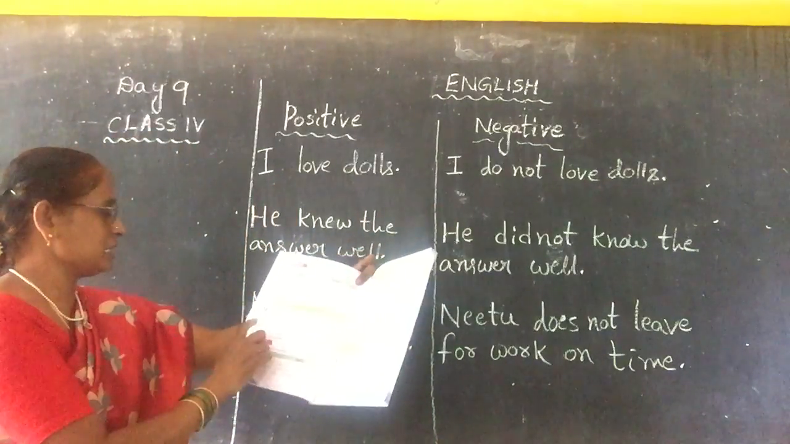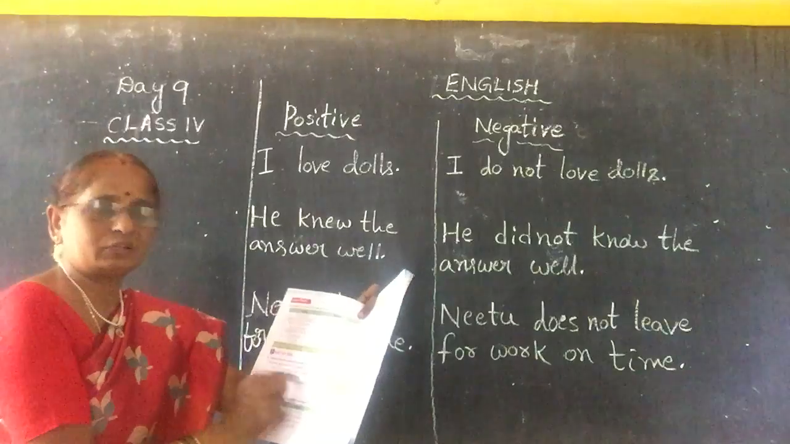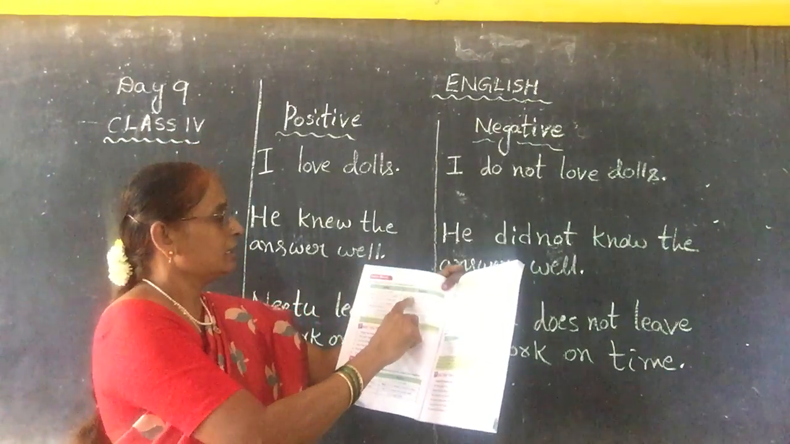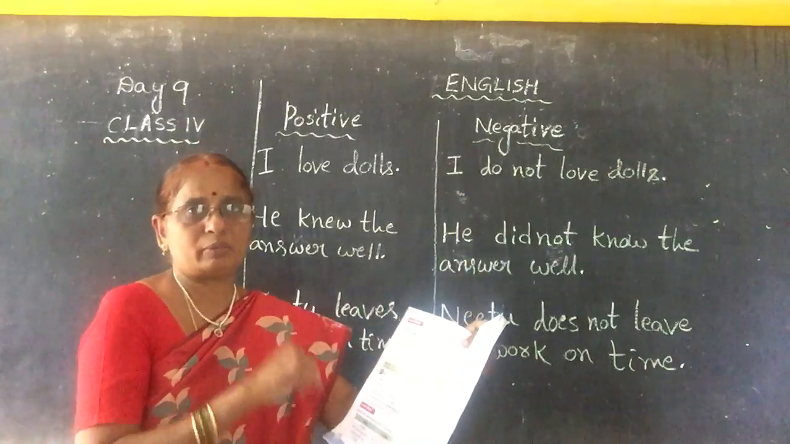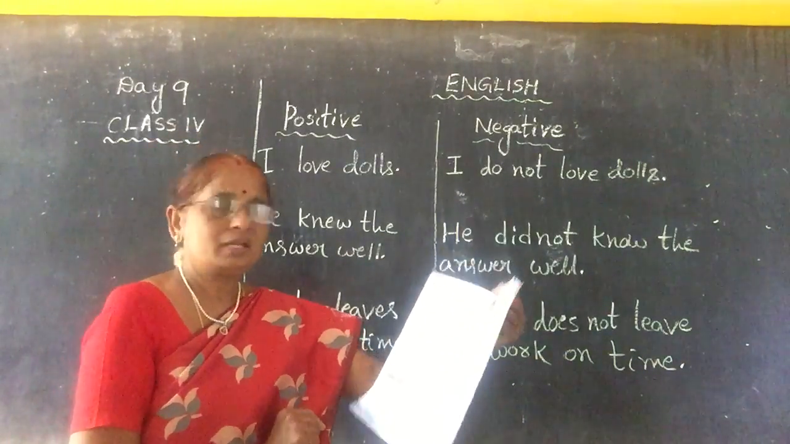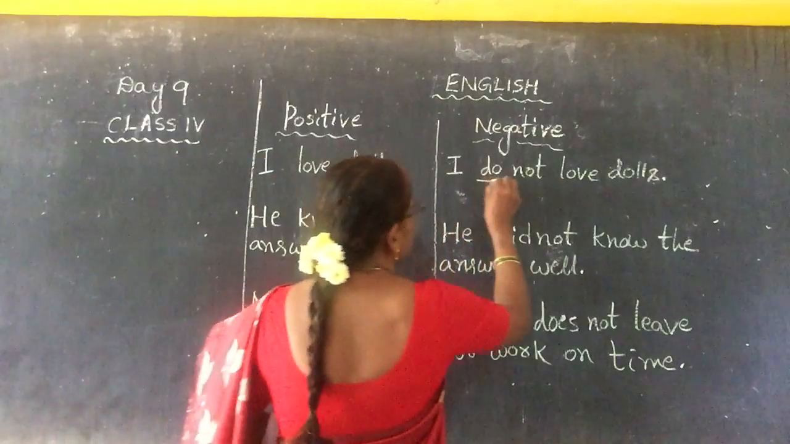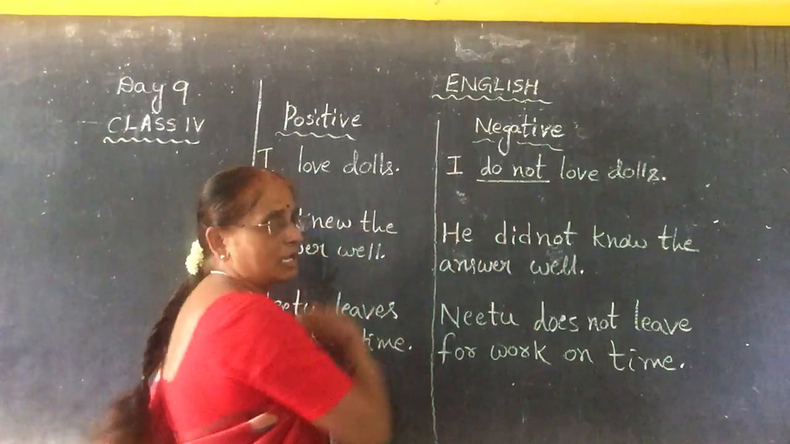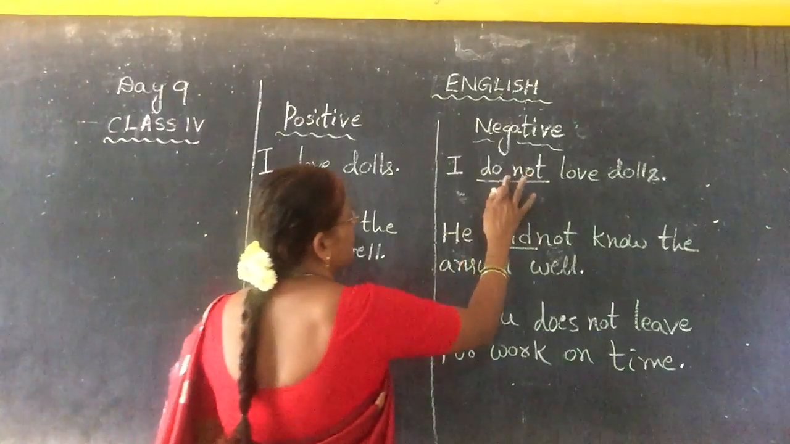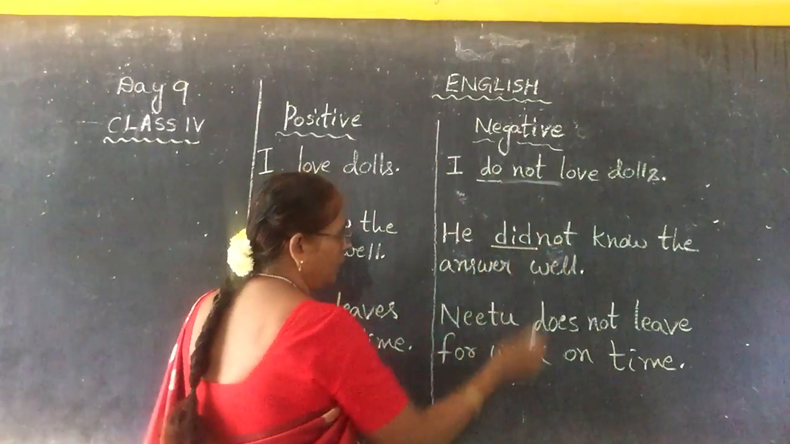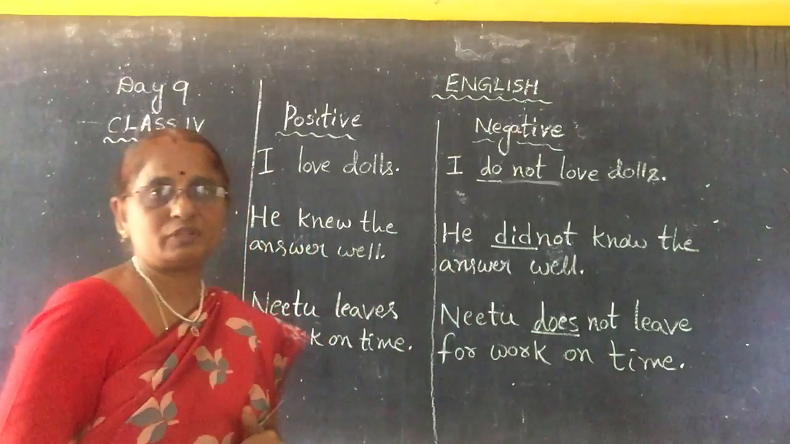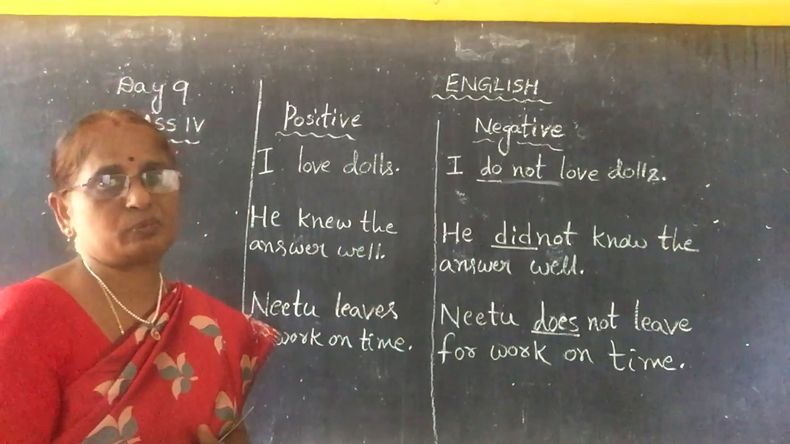Up to this exercise D, in the previous page we used "do not." Here, "am not" and "is not," one more helping verb and main verb. What is the specialty of this? Observe: here we used "do not," and here we used "did not," and here "does not." What is the specialty of this? I have explained all in the previous class.